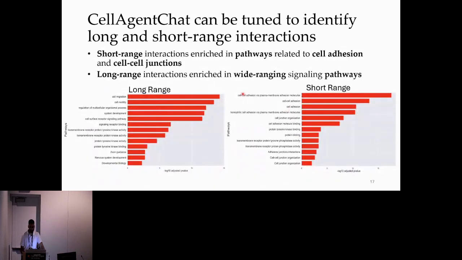The ligand receptor genes associated with short-range interactions identified by CellAgentChat showed enrichment in pathways related to cell adhesion and cell-cell junctions, which are known to occur at short distances. In contrast, the ligand receptor pairs associated with long-range interactions were enriched in numerous signaling pathways known for their wider regulatory range. Therefore, CellAgentChat can be used to accurately identify long and short-range interactions.